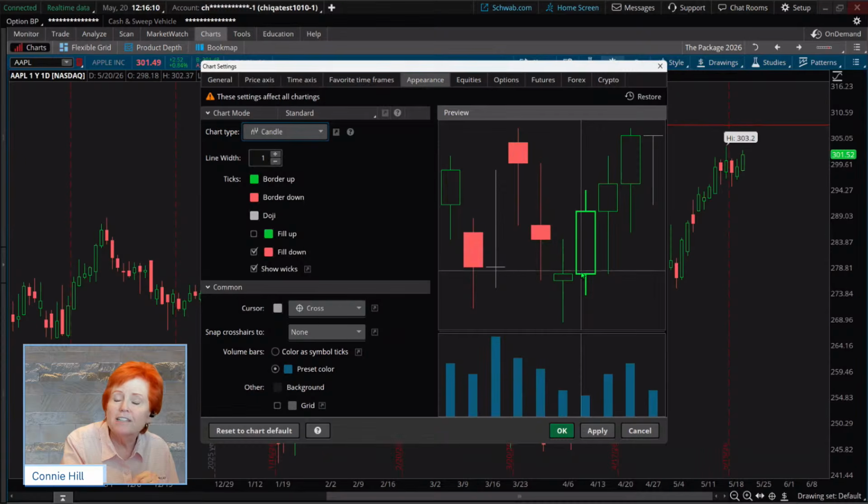If you want it to fill in all your candles, you can. Right now we have the reds or the bearish days filled in with red. And then we have the green ones, the up days on the candle. We've got them kind of set as hollow, but if we wanted to fill them in, we could. I could come over here to where it says fill up green. Okay, if we wanted it filled in, we could.